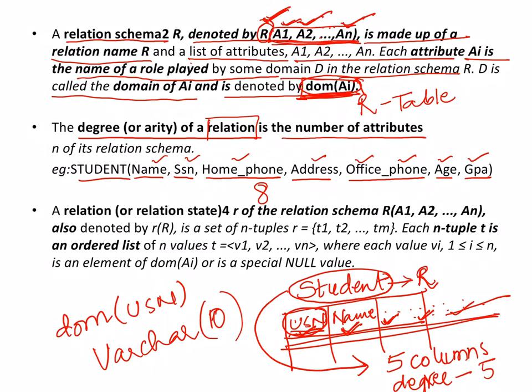Now next we will read it out and understand. I am trying to introduce you to a concept known as tuple. Let me read further.